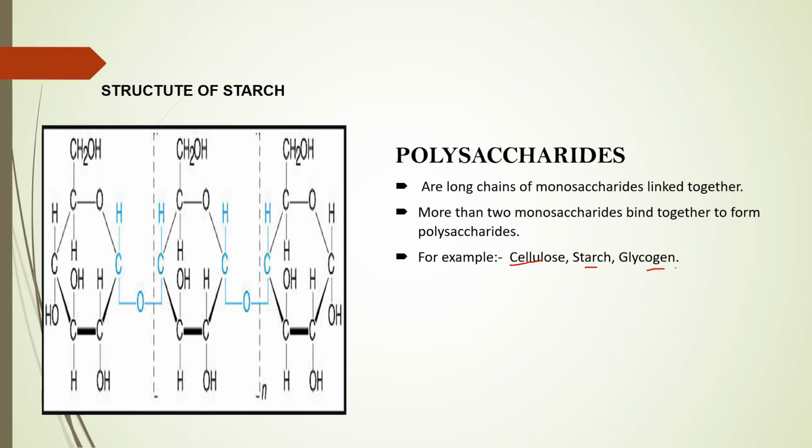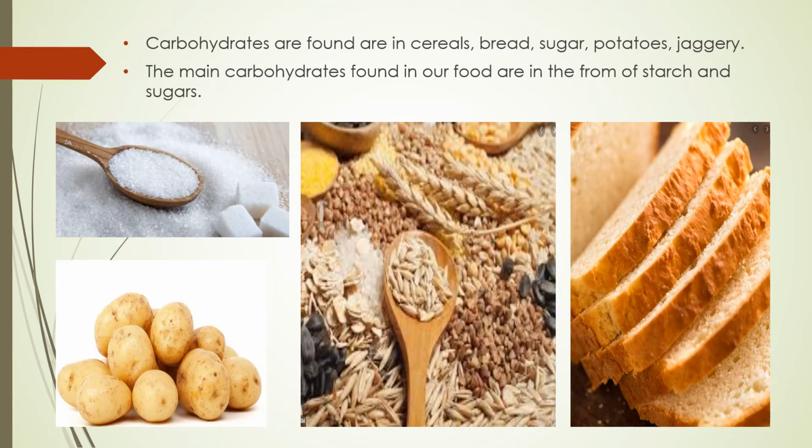Now we'll see what are the different sources of carbohydrates. Carbohydrates are found in cereals. Cereals means wheat, rice, maize. Bread, sugar, potatoes, and jaggery also contain them. See, potato is one of the important sources of carbohydrate. Jaggery, गुड़ जो होता है हमारा, उसमें भी हमें carbohydrate अच्छे से मिलता है.